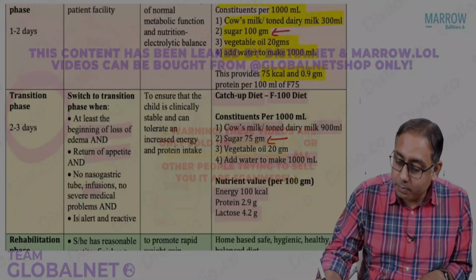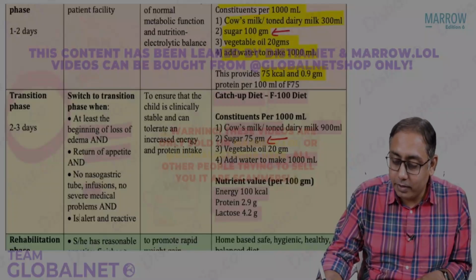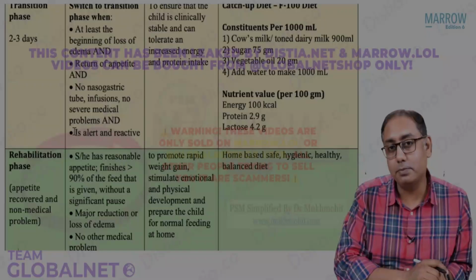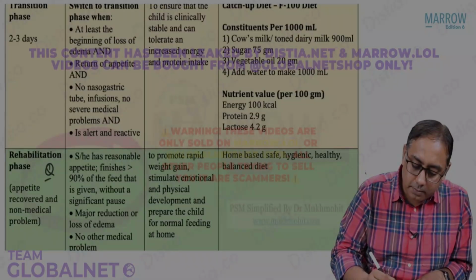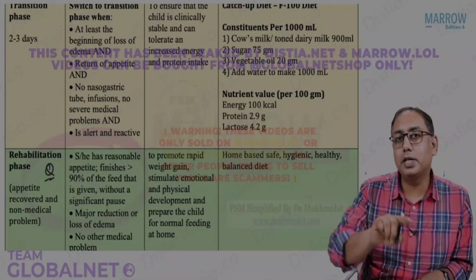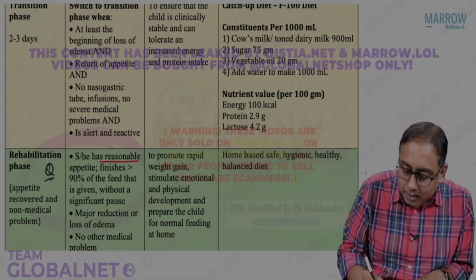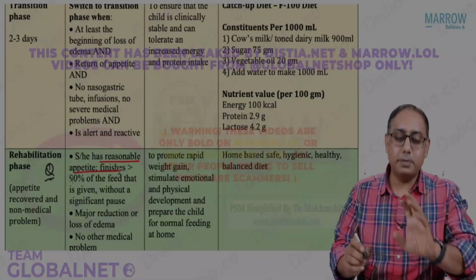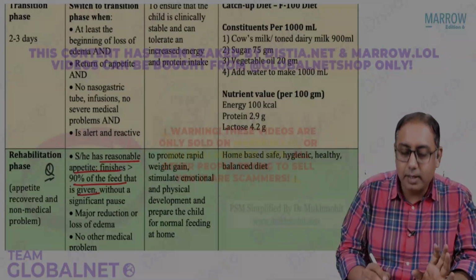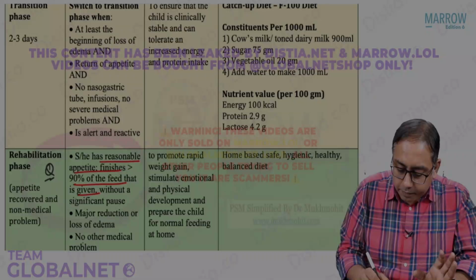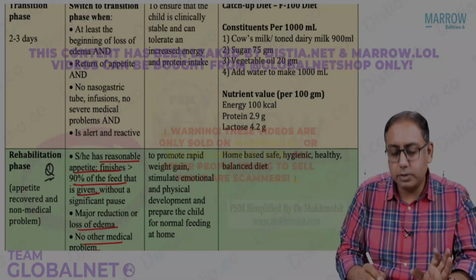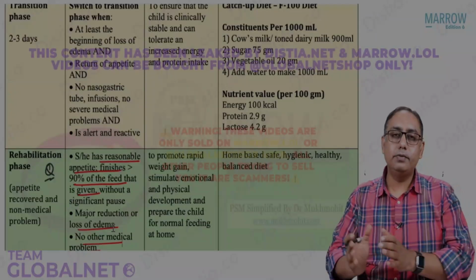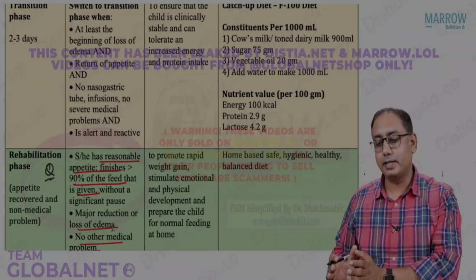But the MCQ which may be asked to you is that when do you start the child on rehab phase? That's important. This could be MCQ, so please take note, that when do you start a child on the maintenance phase? The child is started when the child is able to finish how much percent? More than 90% of the feed is given to the child, and there should not be other medical problems, and there should not be almost negligible edema. The edema should have been gone. Then we can safely put the child on a maintenance diet.